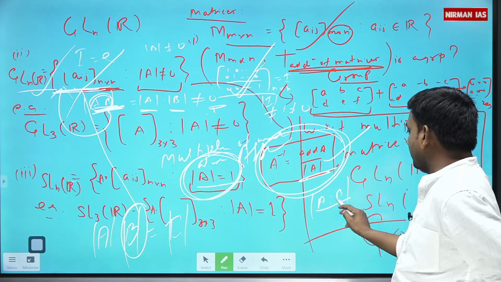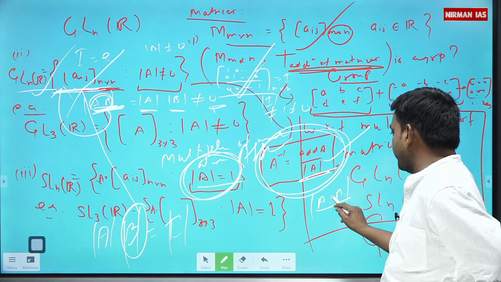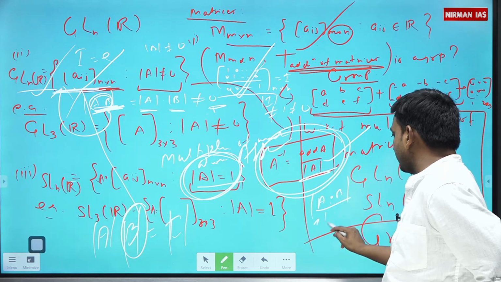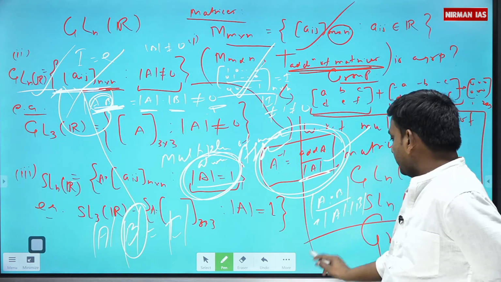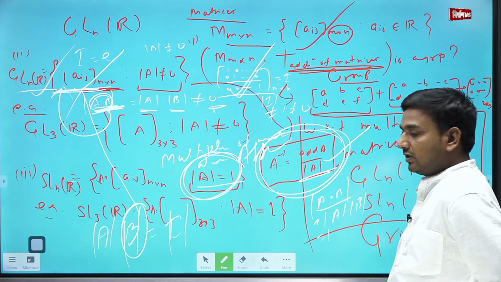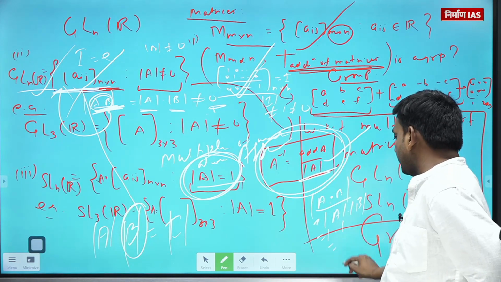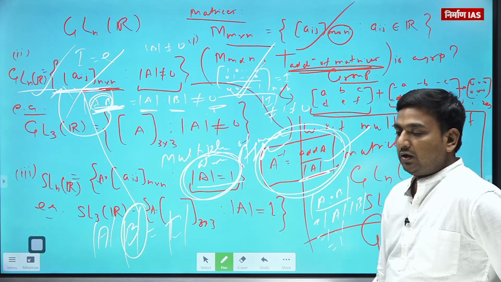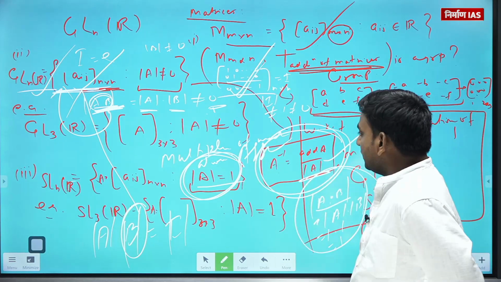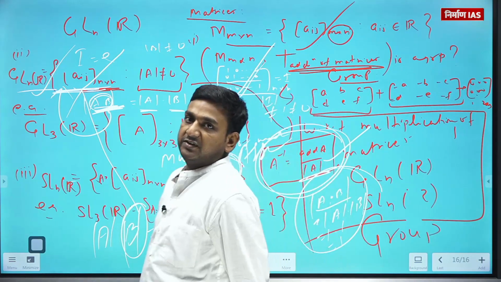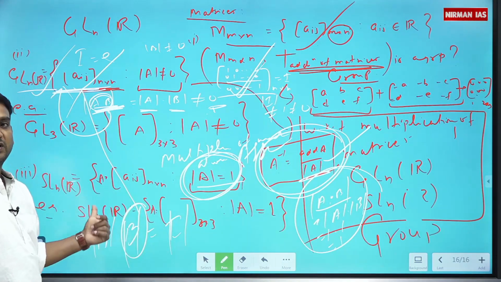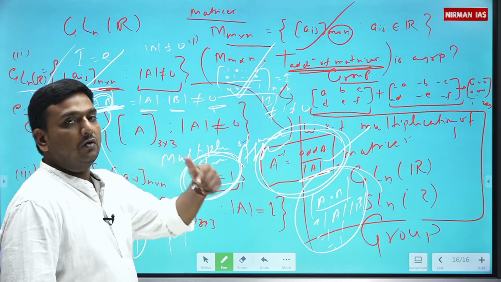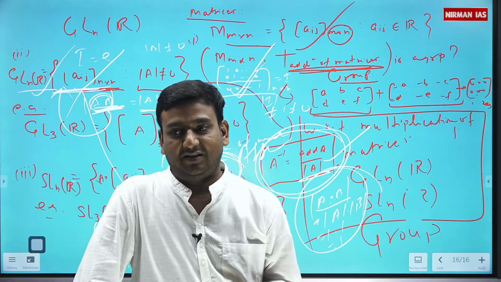Determinant of A into B is determinant of A into determinant of B. Determinant of A is 1, determinant of B is 1, ultimately it turns out to be 1. So if A belongs to SLNR and B belongs to SLNR, then A into B is also in SLNR.